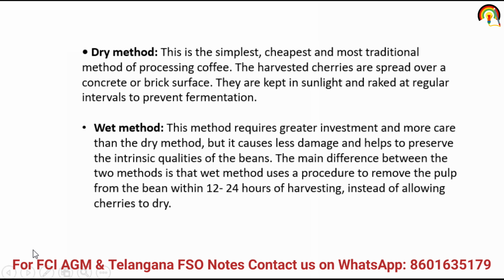Next one is the wet method. This method requires greater investment and more care than the dry method, but it causes less damage and helps to preserve the intrinsic quality of the beans. So the wet method causes less damage but needs greater investment. And what is the difference between these two methods? The difference is that the wet method uses a procedure to remove the pulp from the bean within 12 to 24 hours of harvesting, instead of allowing the cherries to dry.